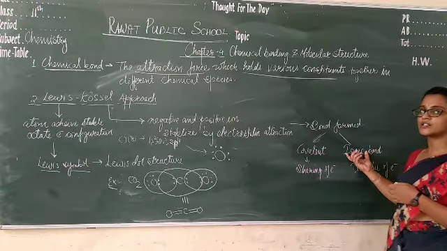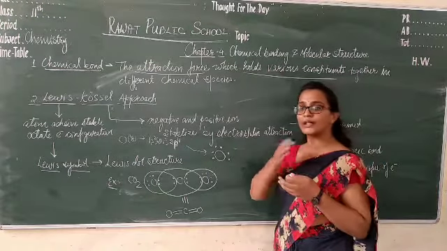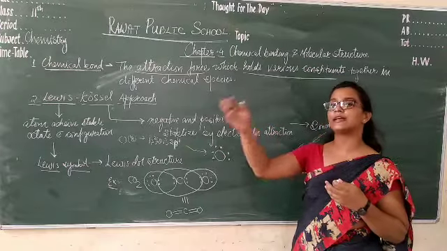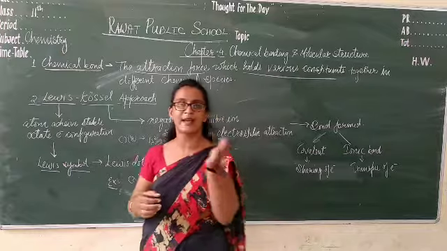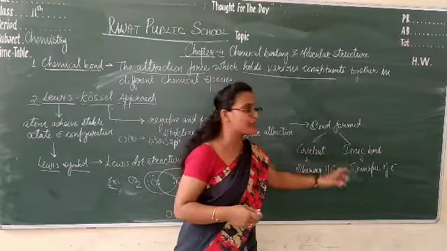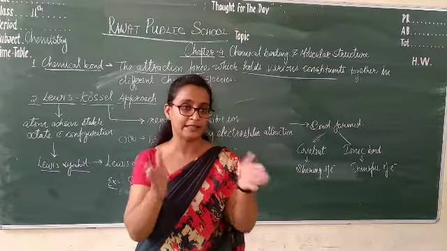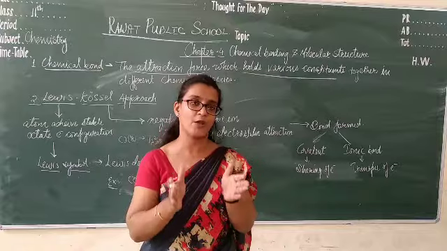An ionic bond is formed when there is a transfer of electrons. It means one atom totally transfers its electron to another. One donates the electron and the other accepts it, gaining positive and negative charges, and then the ionic bond is formed. So when positive and negative ions are there, the bond between them is always known as an ionic bond.